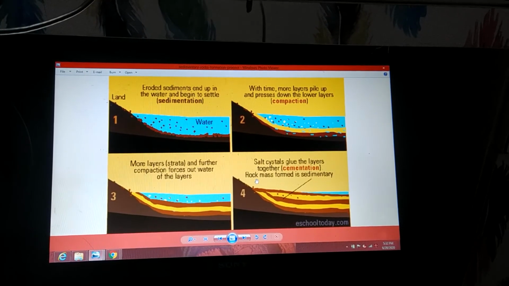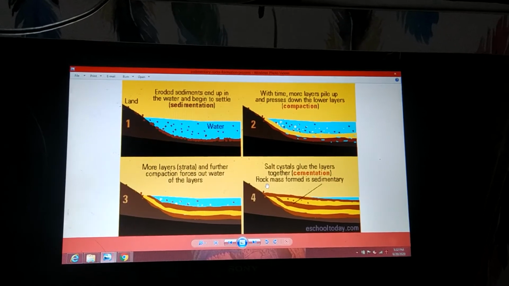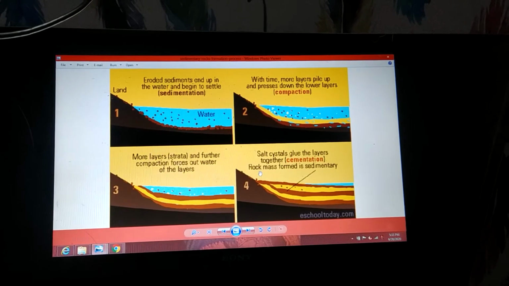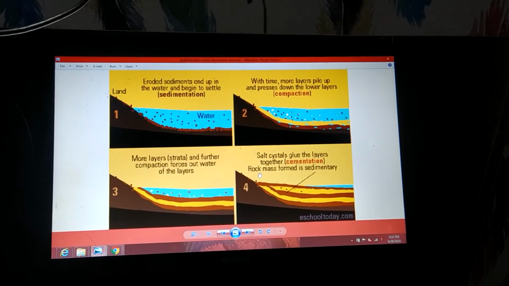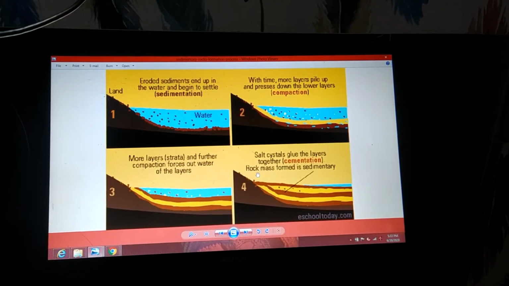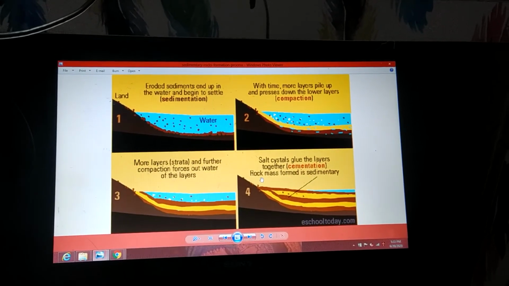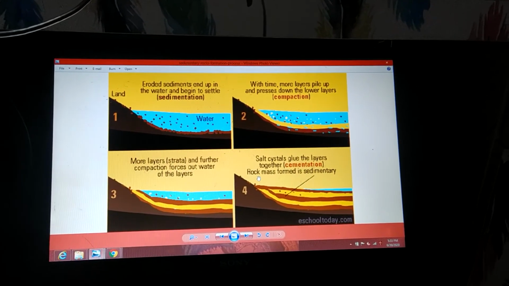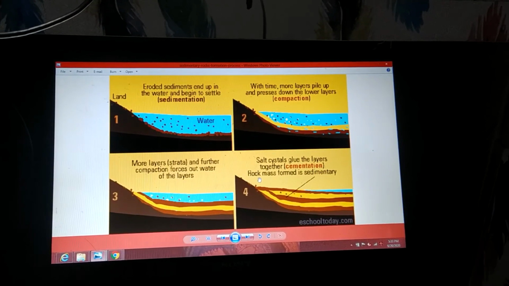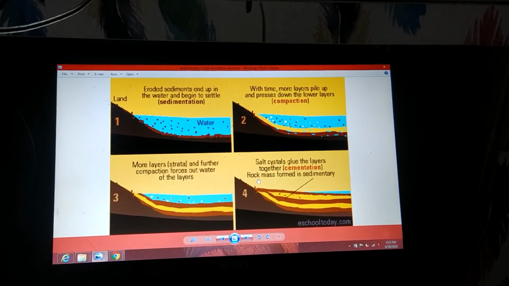Secondly, the nature of plants and animals. Harder parts of plants and animals favor fossilization. We can quote an example: we won't have many fossils of bryophytes, followed by fungi and bacteria. Why? Because these are soft-bodied organisms, so fossilization won't be favored in these. If you go for higher organisms like gymnosperms, angiosperms, and dinosaurs, we have a fossil record of them. Why? Because they have hard parts, and preserving the hard parts favors fossilization.